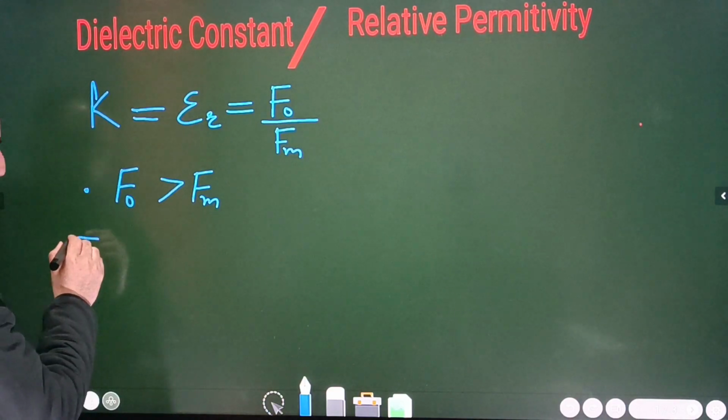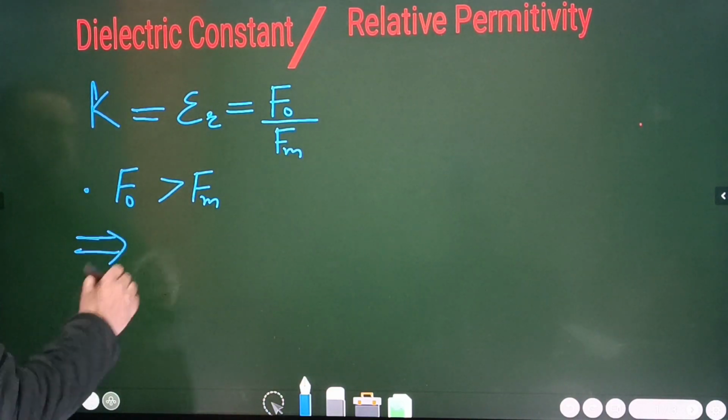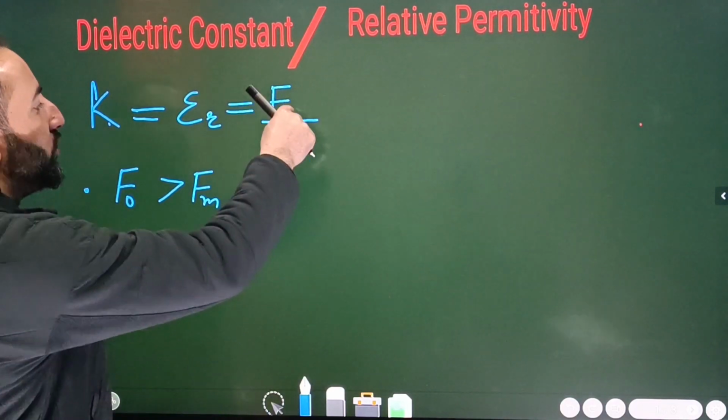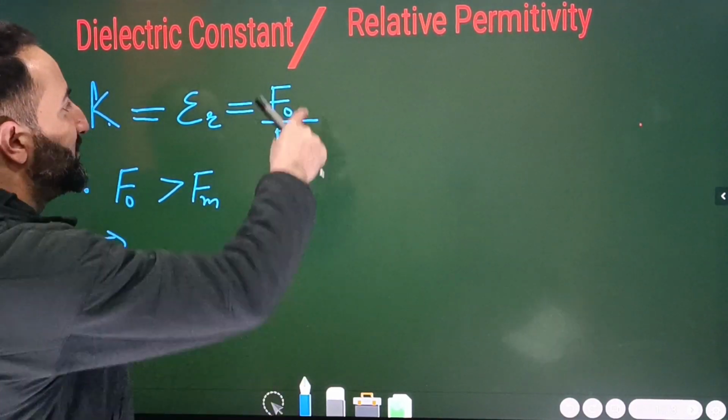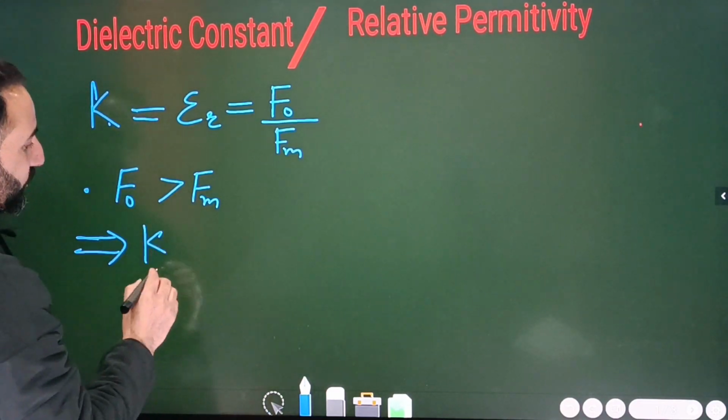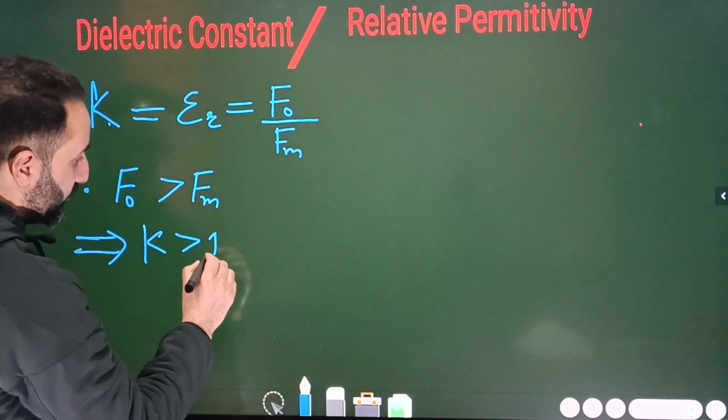So this implies, what does this mean? This means that, यहाँ ध्यान दीजिए बेटा. Now this dielectric constant is called F naught divided by Fm. When this F naught is always greater than Fm, so that means this number will be always greater than 1. ठीक है ना बेटा? So that's what I will write down here. This dielectric constant is always greater than 1.